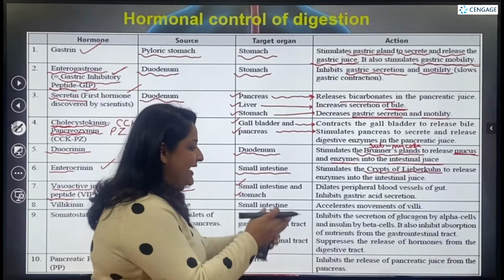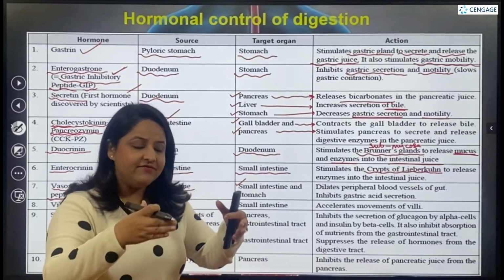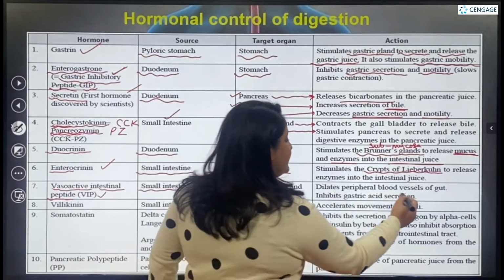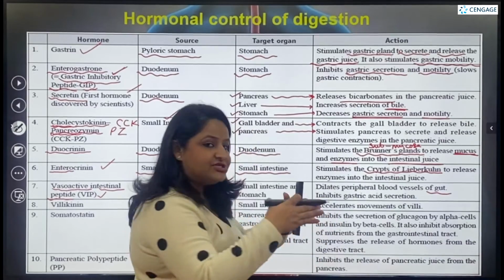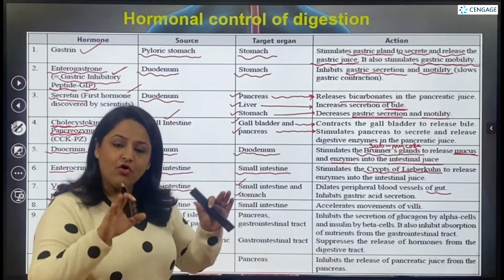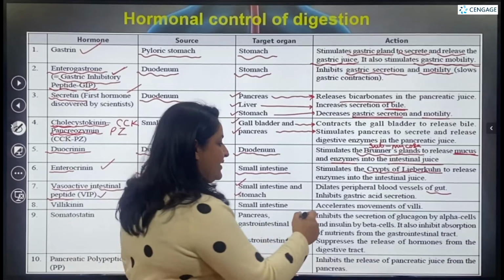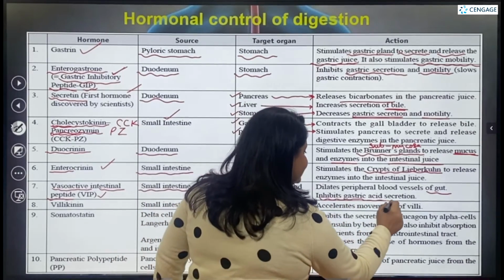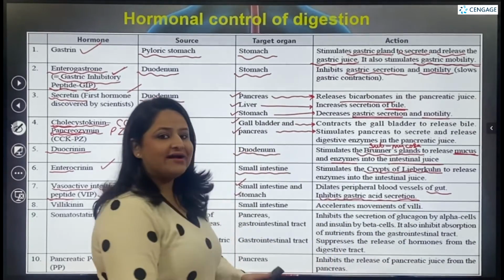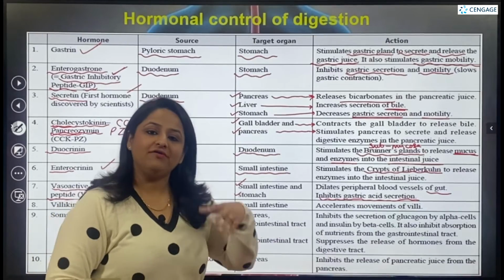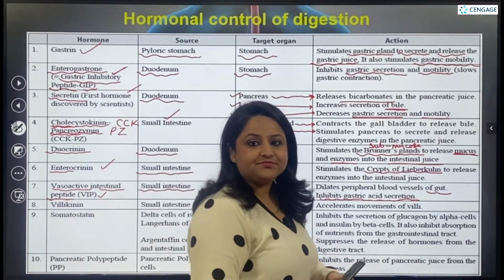It is going to dilate the peripheral blood vessels of the gut, which helps facilitate absorption. Along with this, it is going to inhibit gastric acid secretion. So it also acts as an inhibitor of gastric acid secretion.